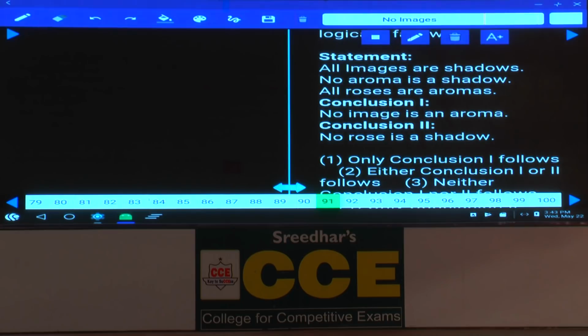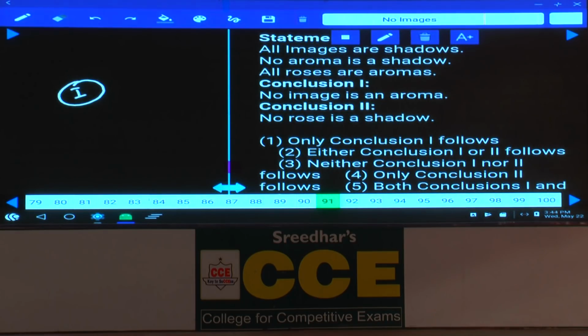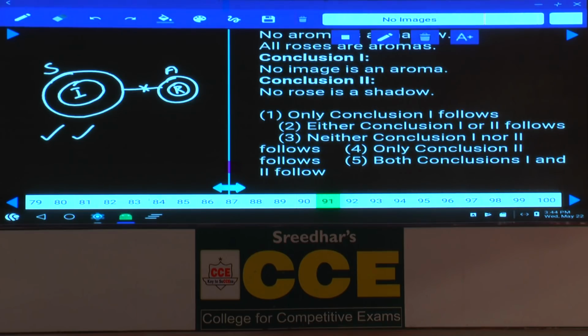Now all images are shadows. All these images are shadows. And next one, no aroma is a shadow. All roses are aromas. First one, no image is an aroma, definitely true. No rose is a shadow, and this is again true. Hence both the conclusions followed, and both these two are negative conclusions.